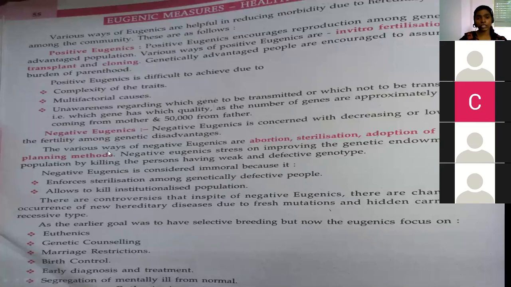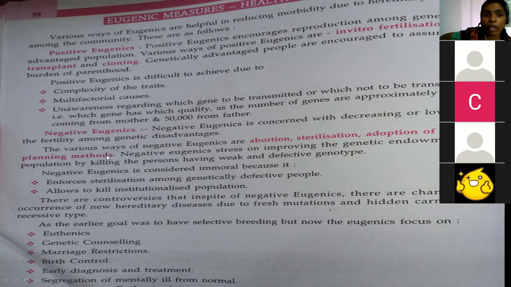Discouraging reproduction in individuals with any genetic defects is called negative eugenics. Negative eugenics is concerned with decreasing or lowering the fertility among the genetically disadvantaged. So the various ways of negative eugenics are abortion, sterilization, and adoption of family planning methods. Everyone knows these family planning methods.